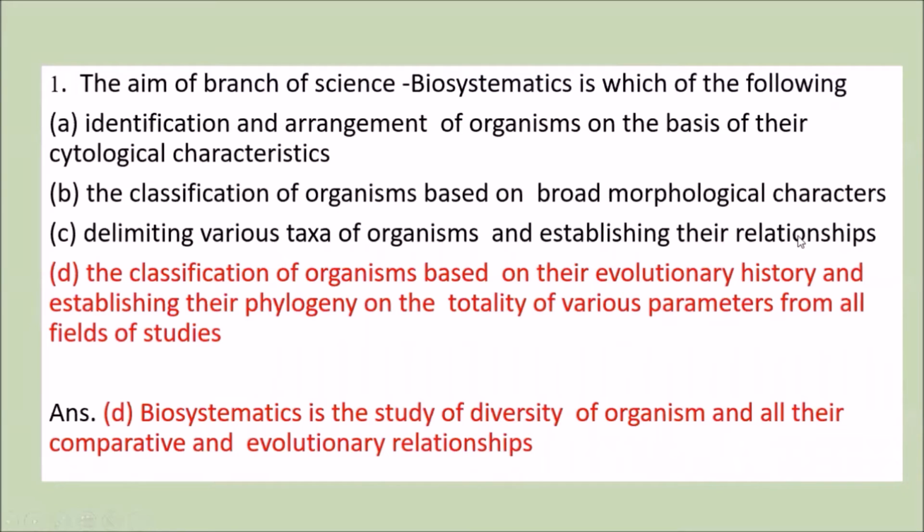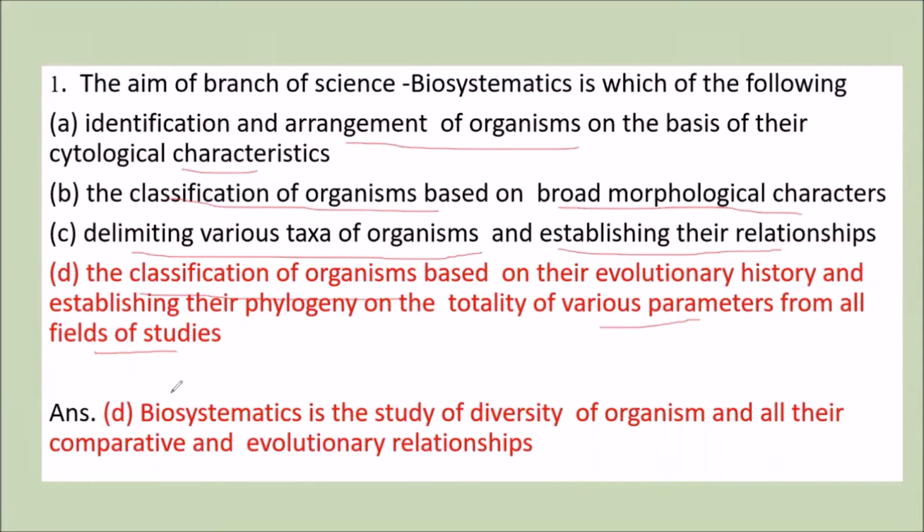The aim of the branch of science biosystematics is which of the following? First is the identification and arrangement of organisms on the basis of cytological characters. Second, the classification of organisms based on broad morphological characters. Third is delimiting various taxa of organisms and establishing their relationship. And fourth is the classification of organisms based on their evolutionary history and establishing their phylogeny on the totality of various parameters from all fields of study.